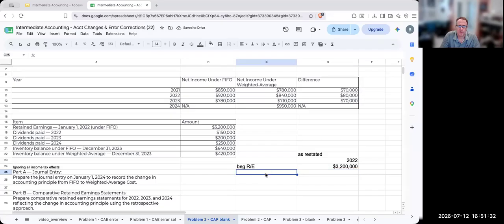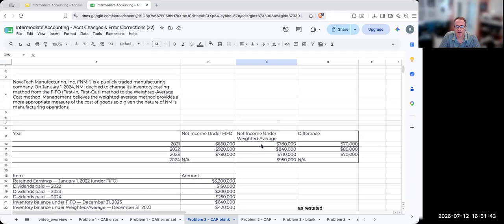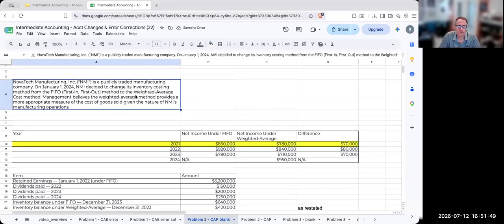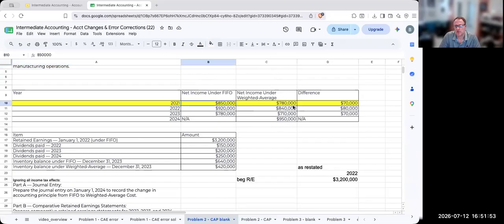As of 1/1/22, there's basically one period that we have not dealt with, which is essentially the net income, this part right over here. Because we're switching from FIFO to weighted average, my net income is dropping by $70,000.